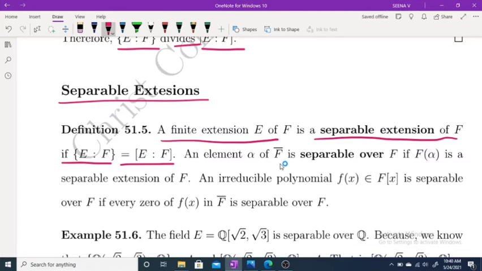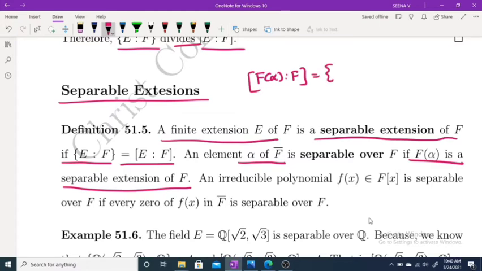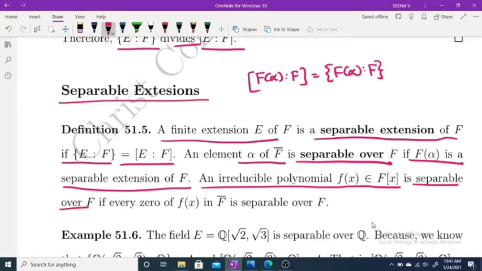An element alpha of F closure is separable over F if F of alpha is a separable extension of F. That means the index of F of alpha over F is equal to the degree of F of alpha over F. If this condition holds, then we call alpha separable over F. Next, an irreducible polynomial f of x in F of x is separable over F if every zero of f of x in F closure is separable over F.